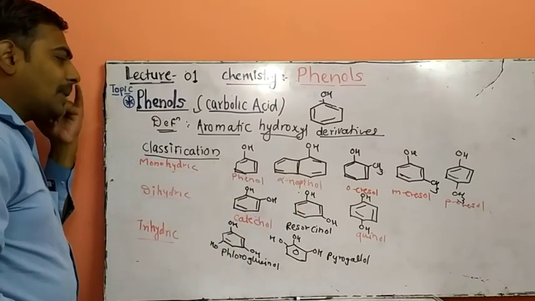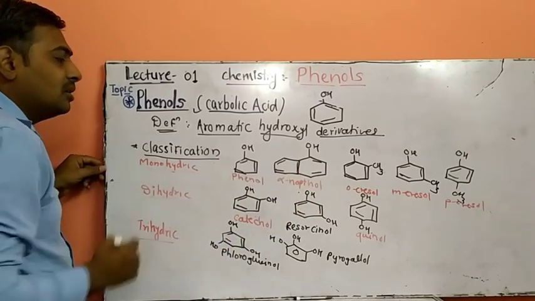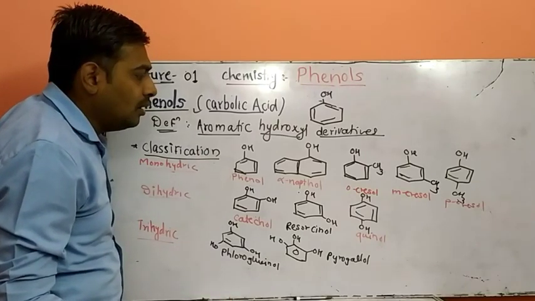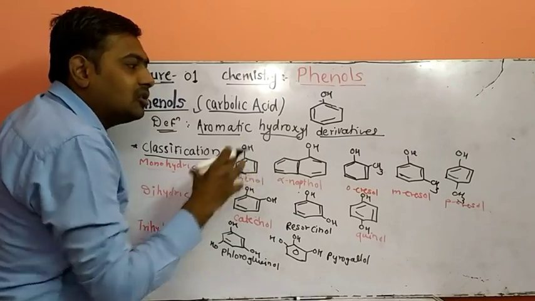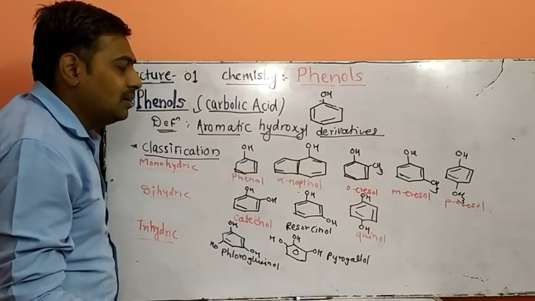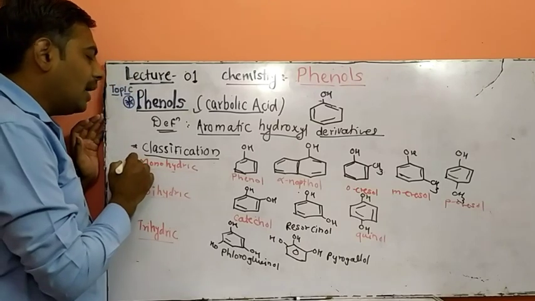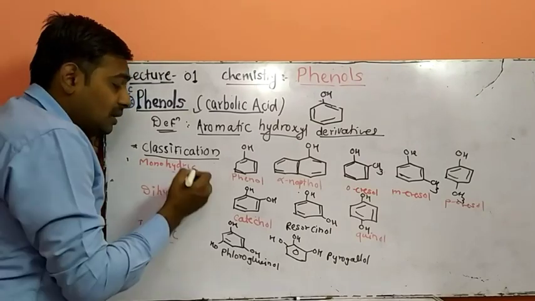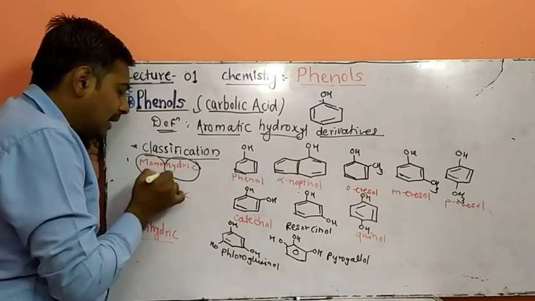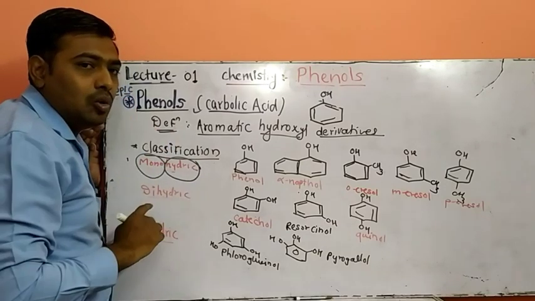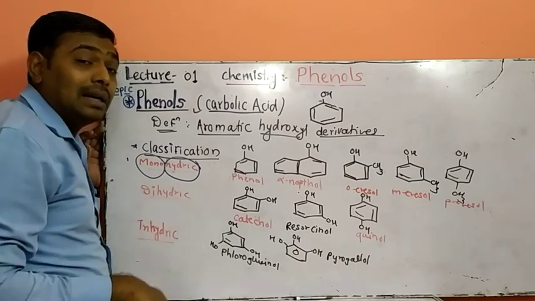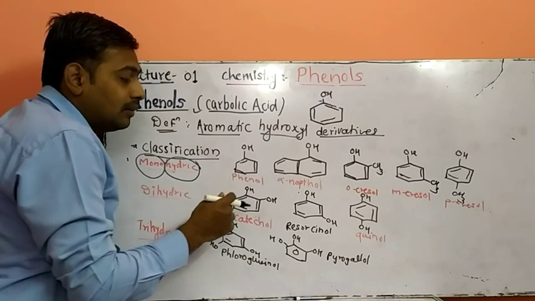So we'll discuss the second part, that is the classification of phenols. Classification of phenols is according to the number of hydroxyl groups attached to the aromatic ring. First is monohydric, where mono means a single hydroxyl group. Second is dihydric. Third is trihydric phenols.